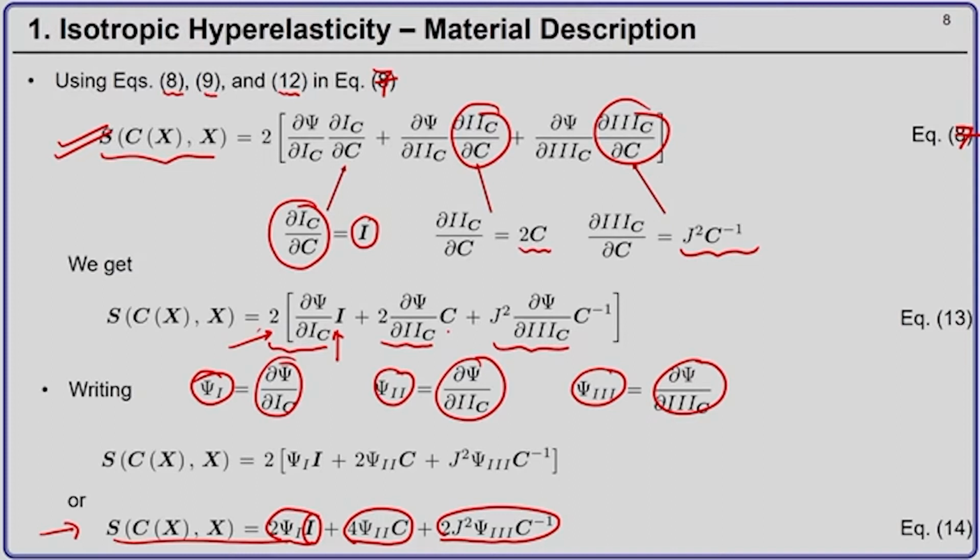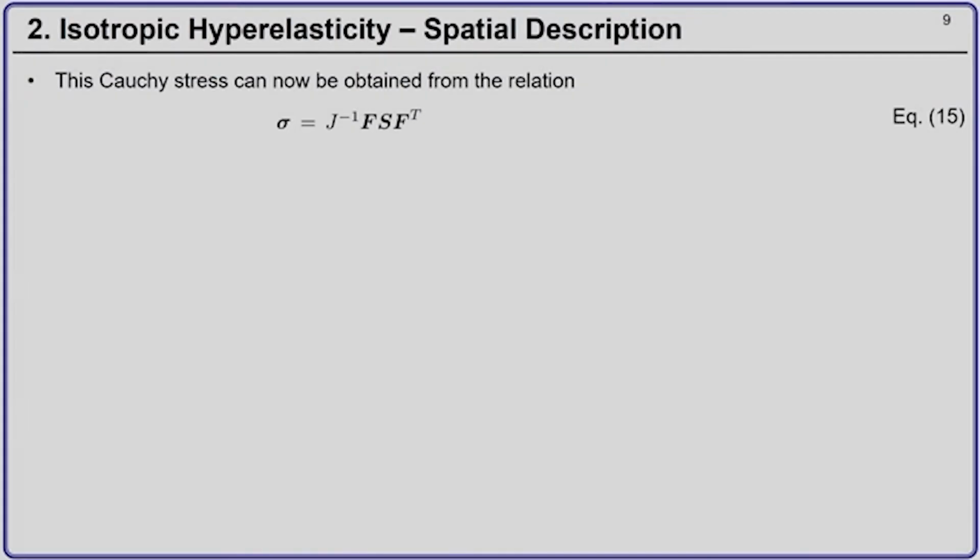So, given psi, you can compute what is psi 1, what is psi 2 and what is psi 3, because psi will be given in terms of I C, 2C and 3C. So, you can compute all these 3 expressions and you can substitute it in equation number 14 and then finally, you will get the final expression for the second Piola-Kirchhoff stress tensor. Once we have this, we can compute the Cauchy stress tensor.